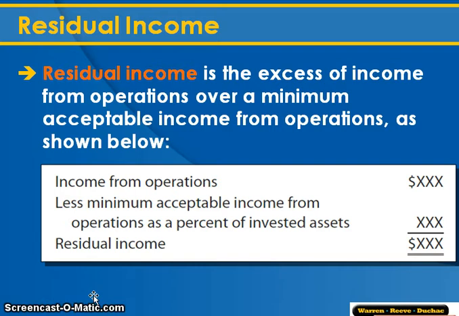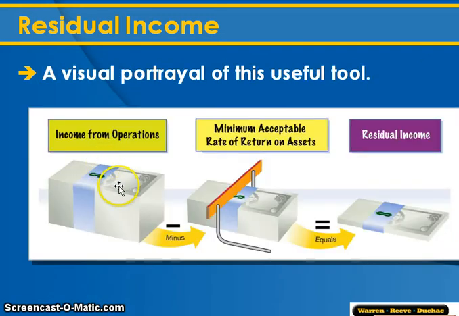So we've been talking about ROI. The idea here is that I have a certain amount that I expect to have as a return on my invested assets. Anything beyond that is gravy, if you will. All right, it's called residual income, and it's basically extra money. So the idea here, just a little bit of a visual of it, is you have income from operations minus, like, this is how much money we made. How much did we say we wanted to make? All right, and if that number is lower than what we actually made, then we've got some money left over, and that's our residual income. What did we make beyond what we wanted to make? Okay, so kind of like extra.